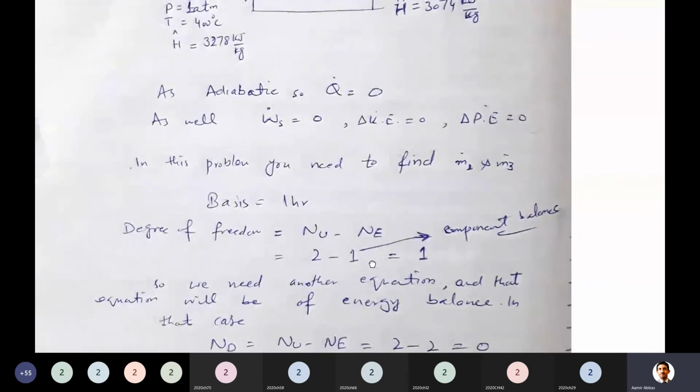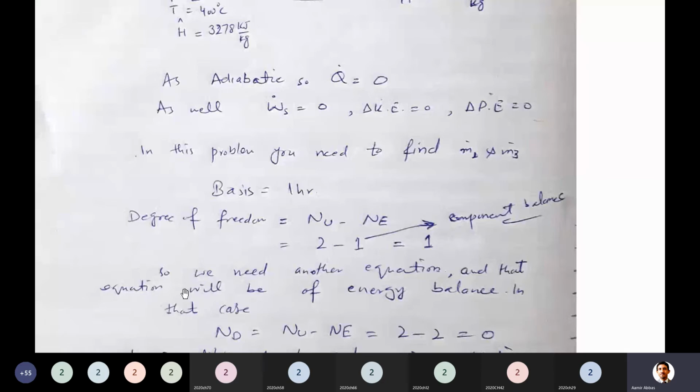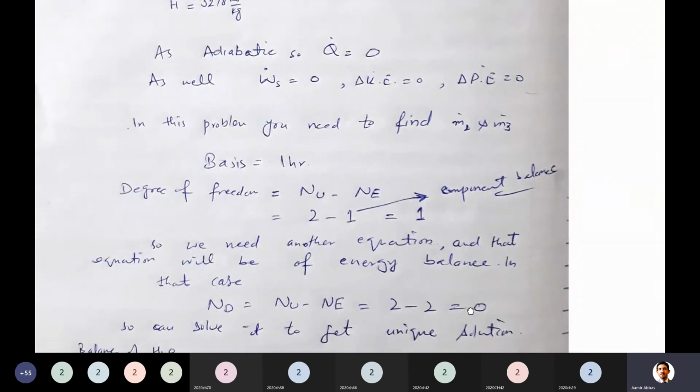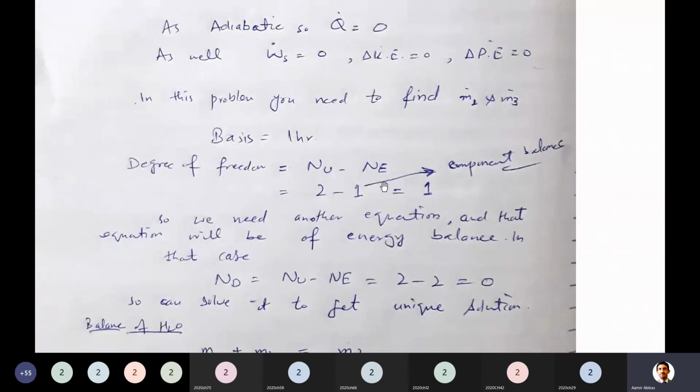So here I can use the other equation, which is the energy balance equation. In that case, my unknowns are 2, and my equations will be 2. Then 2 minus 2 gives me 0. It means I can solve for a unique solution. So one equation I will write here will be for energy balance, and the other equation is of material balance. If I combine them, hopefully I will be able to solve the problem. Because you know that in order to find an unknown, I need an equation. That equation can be any equation.